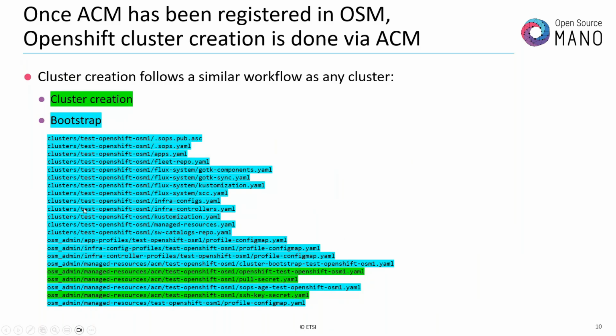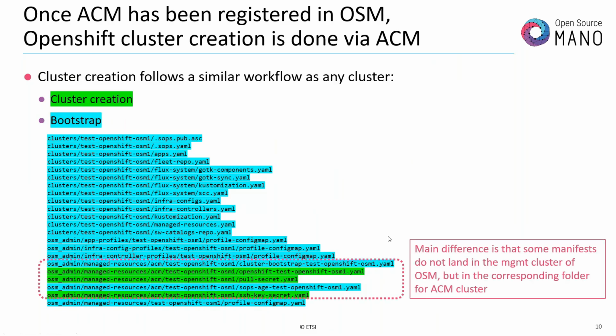And besides that, we have all the manifests related to the actual Bootstrap, the installation of Flux, the configuration of the different profiles, etc., and all the synchronization with the Git repository, right? It must be noted that the main difference with respect to any other cluster creation or registration is that some manifests do not land in the management cluster of OSM. So you see here that they land in ACM. The ACM folder is the name that I use, for instance, in this case for the ACM cluster.